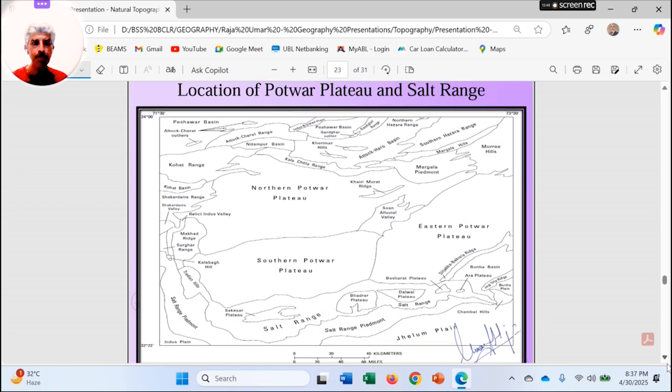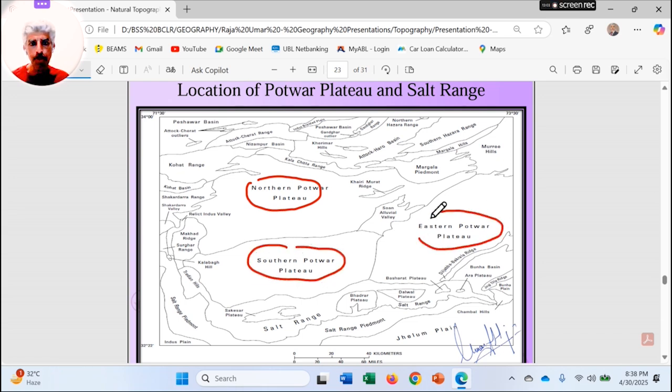There is another map here showing the whole of this plateau. So Northern Pothwar Plateau, Southern Pothwar Plateau, Eastern Pothwar Plateau. Up there you can see the Margala Hills, right?